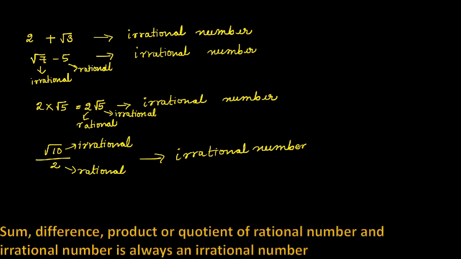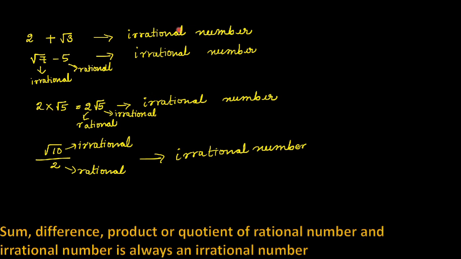Therefore, sum, difference, product or quotient of rational number and irrational number is always an irrational number. Sum or difference or product or quotient of rational with the irrational number is always irrational number.